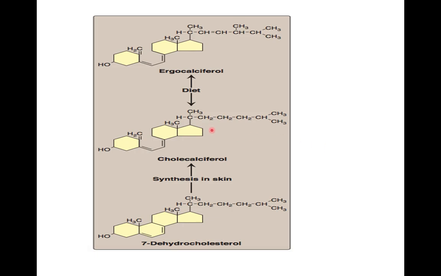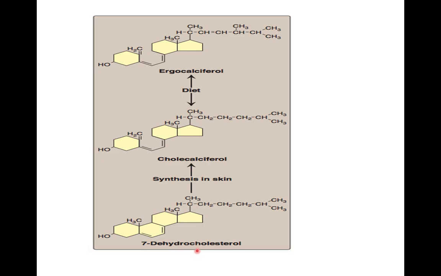So whatever form of vitamin D we take, suppose in the form of ergocalciferol, which is there in the diet, or in the form of cholecalciferol, which is the synthesized form. This cholecalciferol we get from 7-dehydrocholesterol. This 7-dehydrocholesterol is actually a derivative of cholesterol, so ultimately vitamin D is a product of cholesterol.